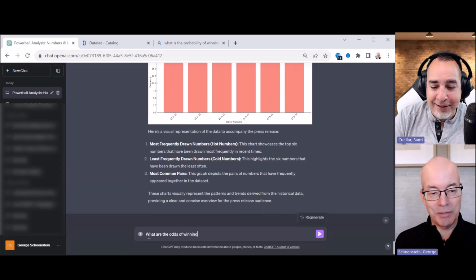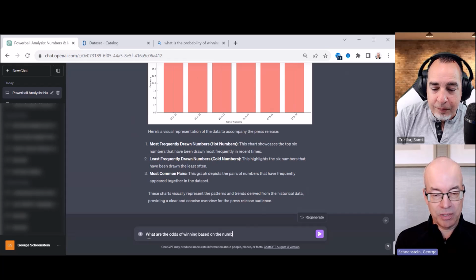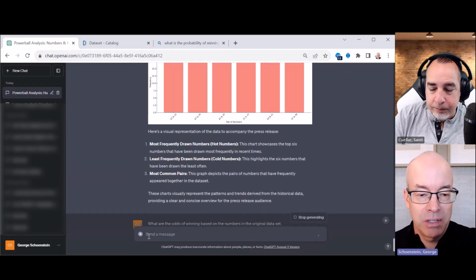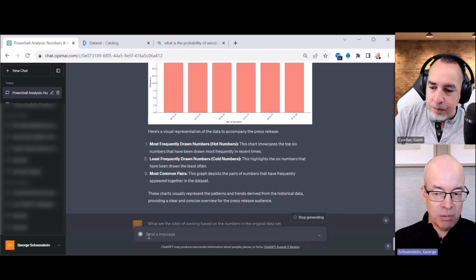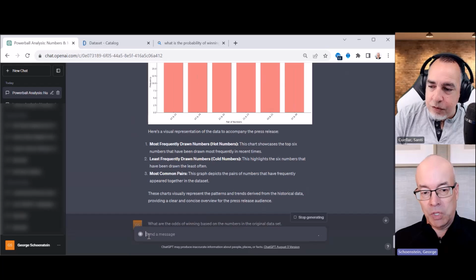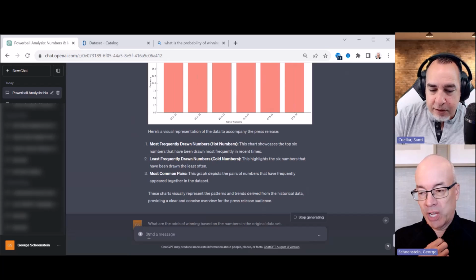Oh, what are the odds of winning based on the numbers in the original data set? See if it can figure it out. This is another fairly complex one, because it has the data set. We intuitively know there's a set of numbers that I think go up to either 69 or 70 in this data set. Yeah. So another way to prompt it would have been, what's the odds of a random draw generating 6 numbers out of 69? What's the odds of picking that in any given thing, right? Yeah.